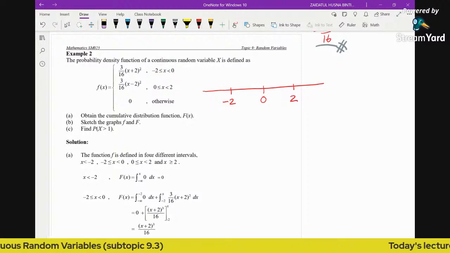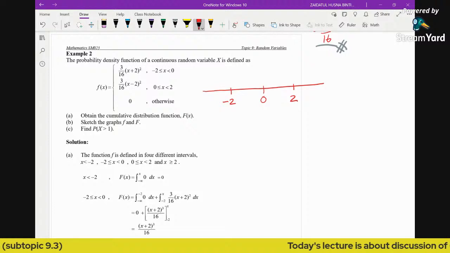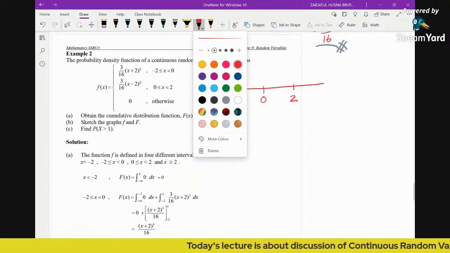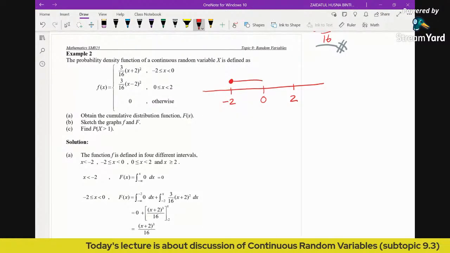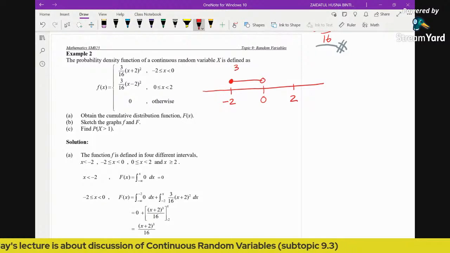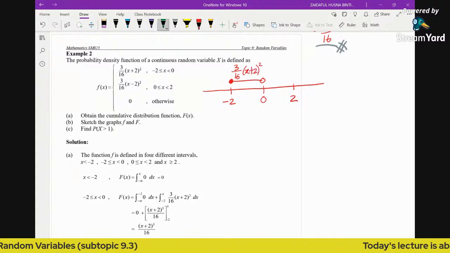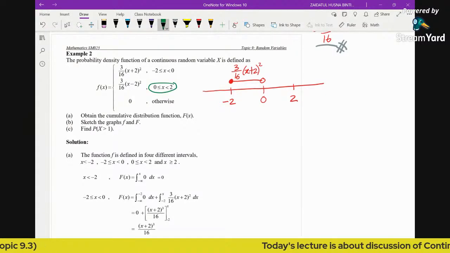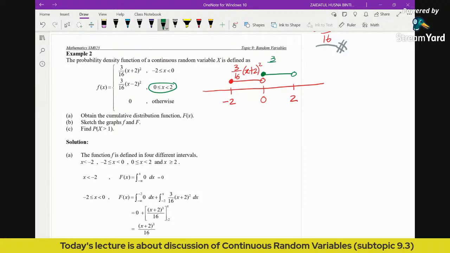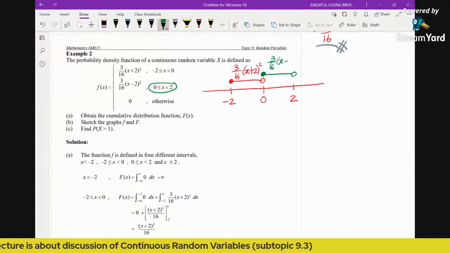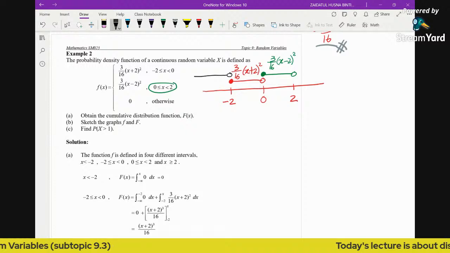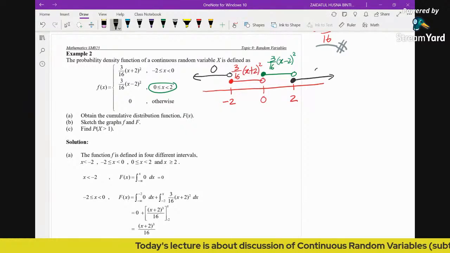I'm going to use red ink here to represent the function. So this is negative 2 until 0. The function is 3 over 16 times x plus 2 squared. You notice this is a quadratic function, right? Then from 0 to 2, the function involved is also quadratic, 3 over 16 times x minus 2 squared. Then what happens to the rest? What happens to this region? So this is 0. And what happens to the region above 2? The function is also 0.